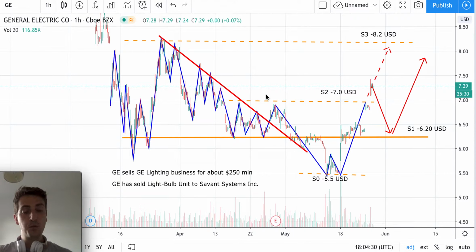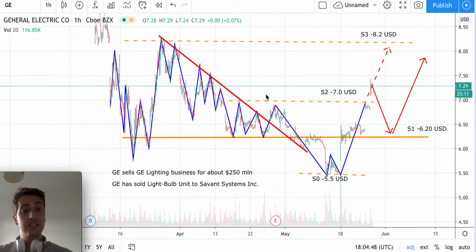The tensions between China and the US are still ongoing, and they have already impacted the General Electric stock, because they have some businesses outside the US, abroad, especially in China, so it has impacted General Electric.